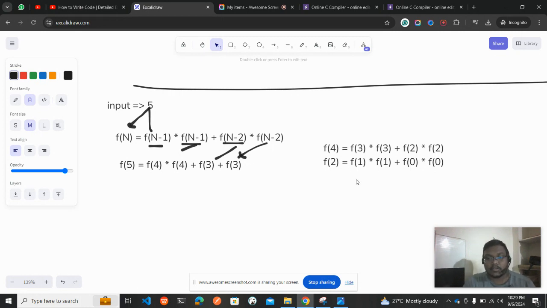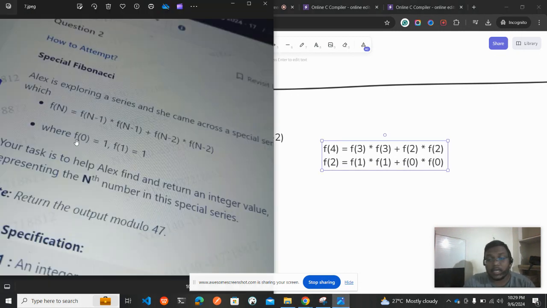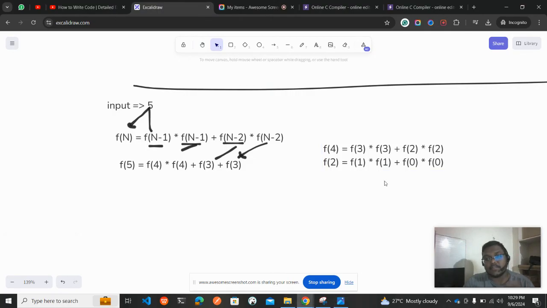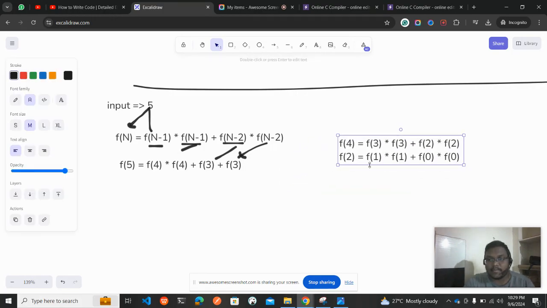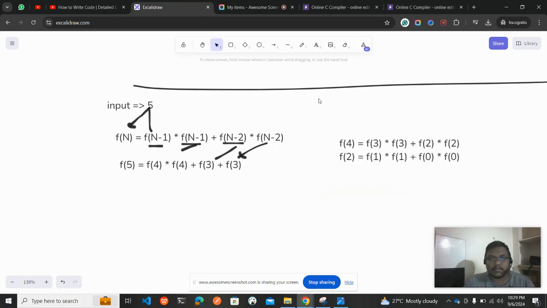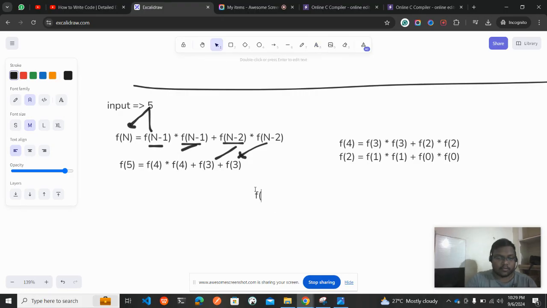In the question they have given f of 0 is equal to 1 and f of 1 is 1. So f of 0 is 1 and f of 1 is 1, which means f of 2 is 1 star 1 plus 1 star 1, which gives 1 into 1 is 1, 1 plus 1 is equal to 2, so f of 2 is 2.